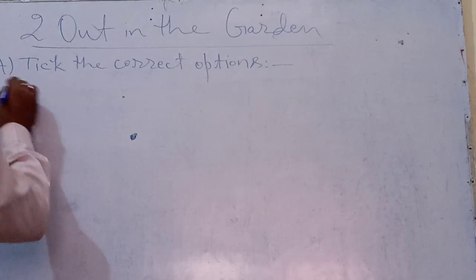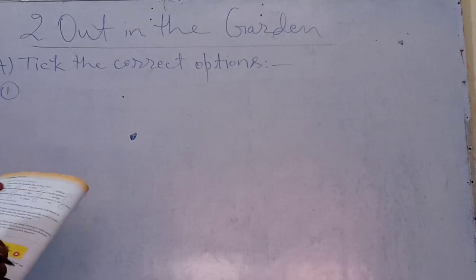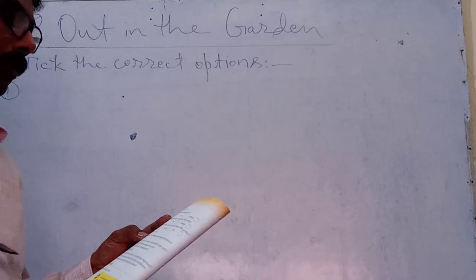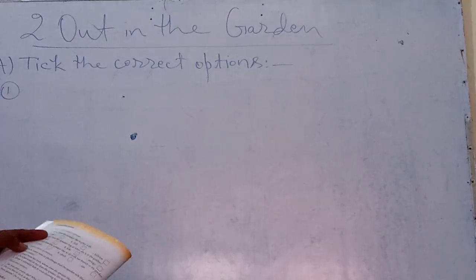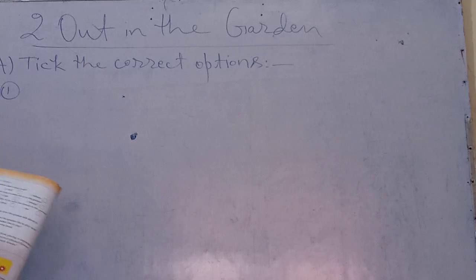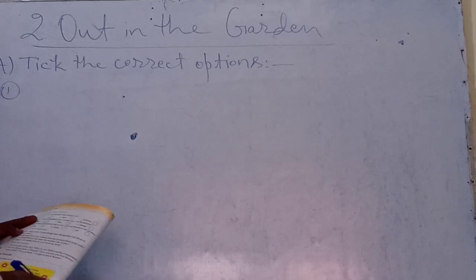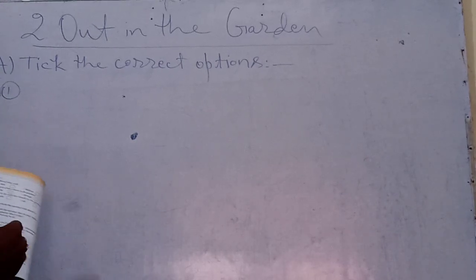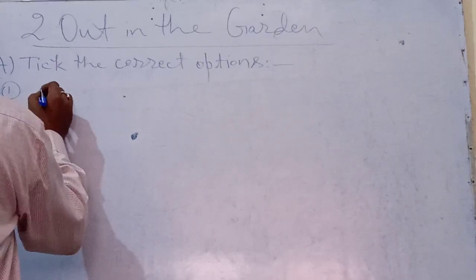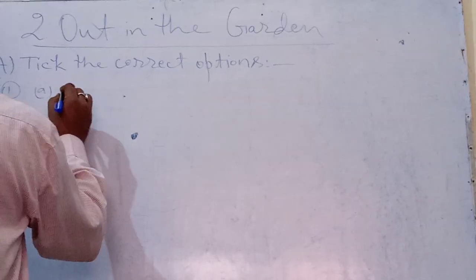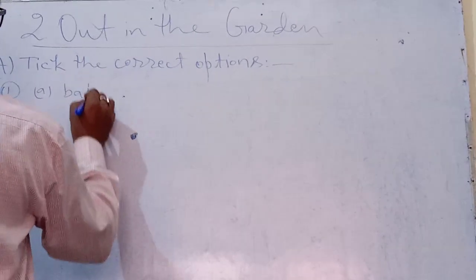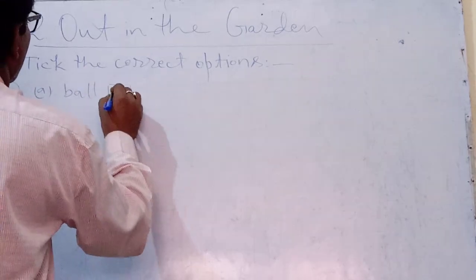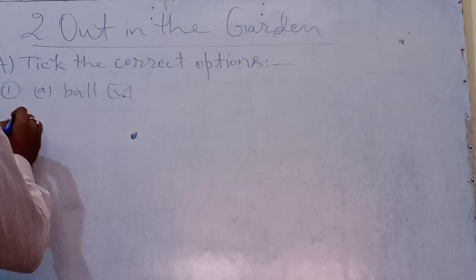First, what does the speaker like to play with? In the poem, children like to play with ball. The answer is A. So take ball.